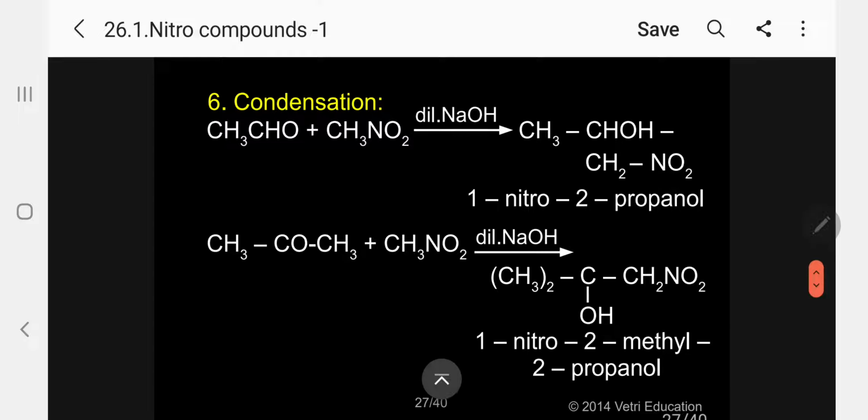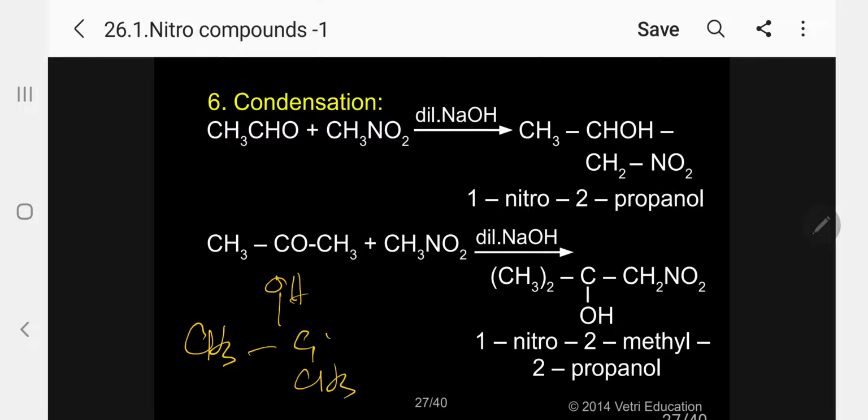Kindly follow. The name of the compound, I am going to write now, CH3, COH, CH3, CH2NO2. Because if I write it linear, it will be very difficult to give the IUPAC name. Now in this form, it is easy. Just see here, structural formula.